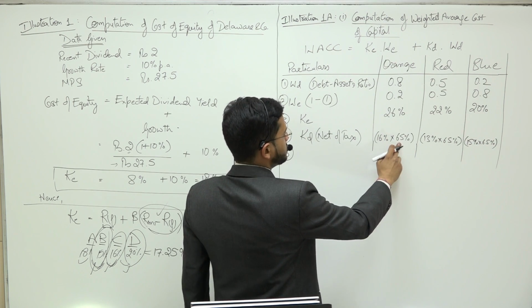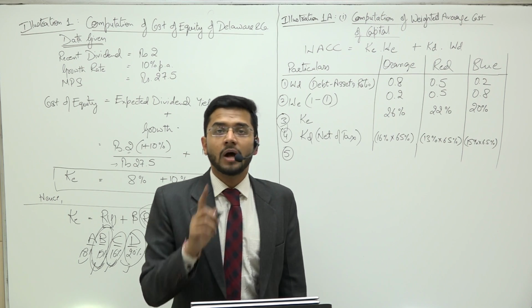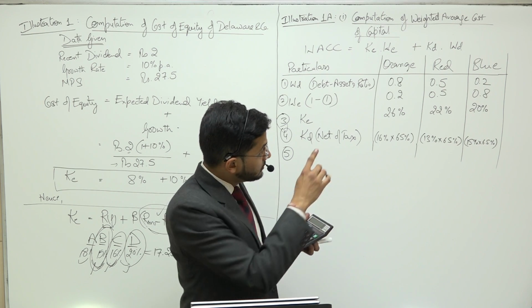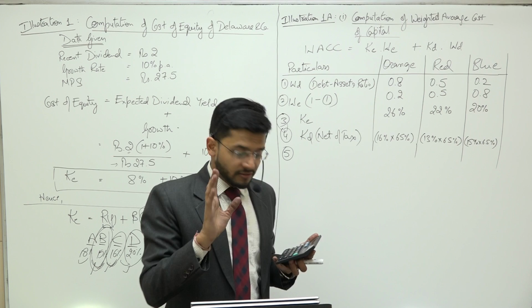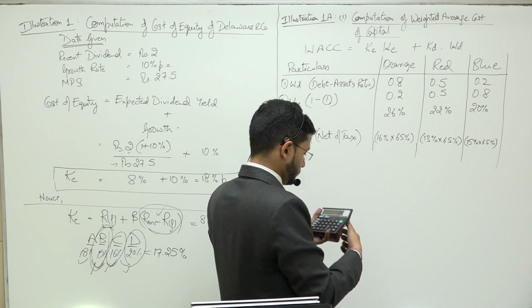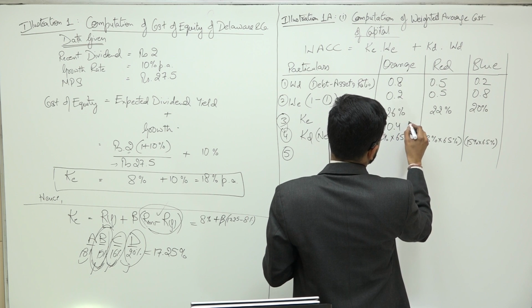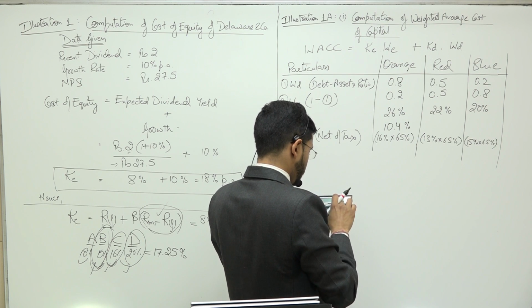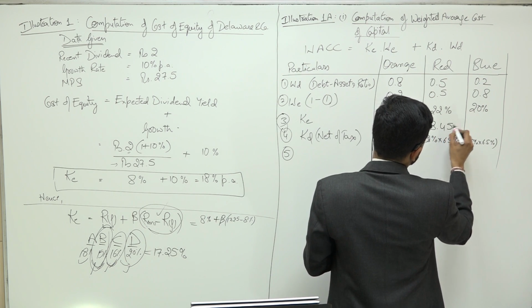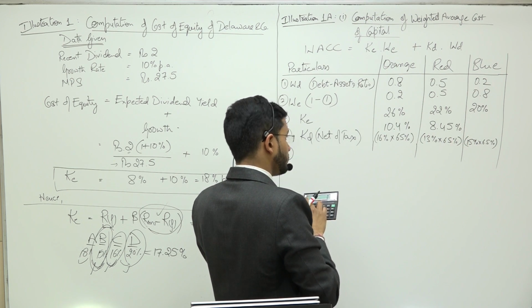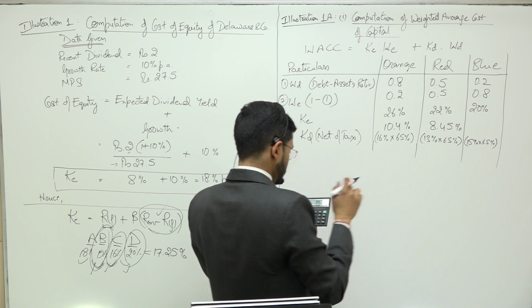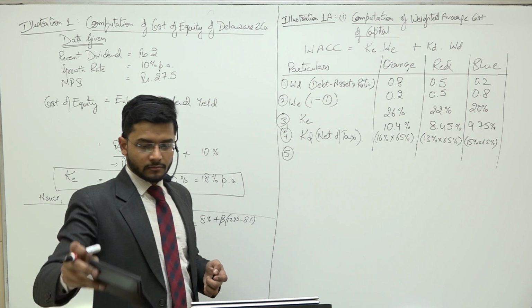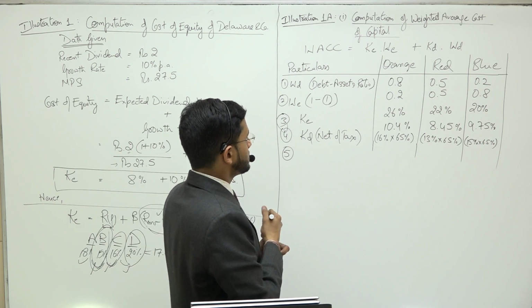Where did I get this figure of 65% from? It is 1 minus 35%. 35% is the tax rate, and 1 minus 35% represents the 65% net of tax figure. So this is the cost of debt.